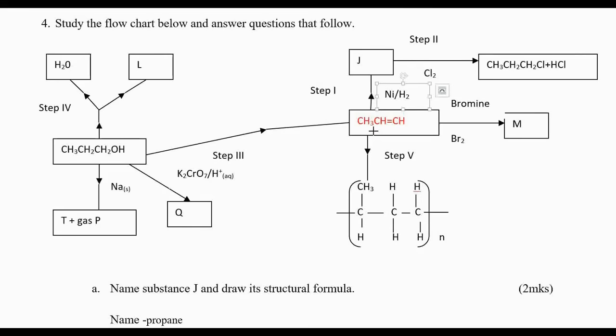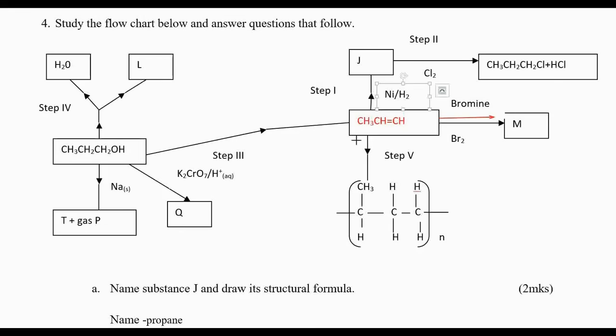Now from propene, when we go in this direction, we are adding bromine. When you are told bromine, you should know bromine is Br2. We are forming a substance M. When you add bromine to propene, the double bond breaks and it forms 1,2-dibromopropane.